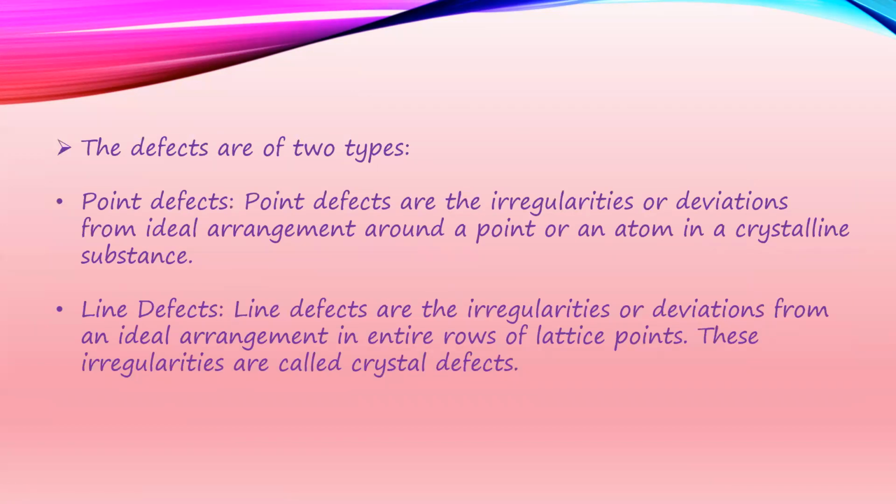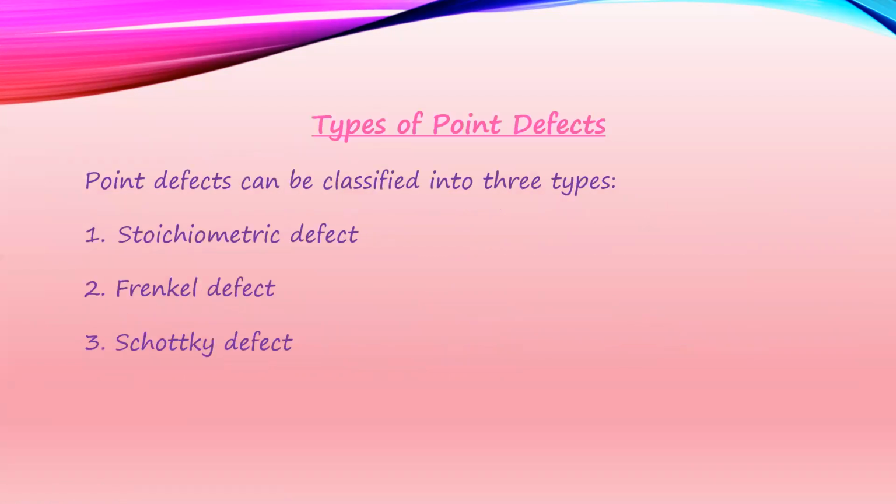Hence, point defects are the irregularities or deviations from ideal arrangement around a point or an atom in a crystalline substance, whereas line defects are the irregularities or deviations from an ideal arrangement in entire rows of lattice points. These irregularities are called crystal defects. The point defects are stoichiometric defects. Stoichiometric defects are only the Frenkel defect and Schottky defect.